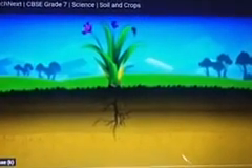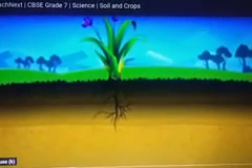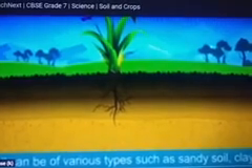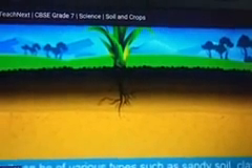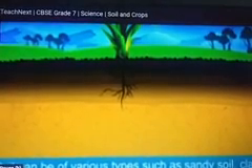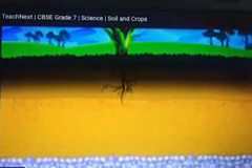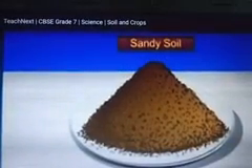Children, we are going to see that soil is not similar everywhere. So today our topic is soil and crops. Different soils have different soil particles. Some have big particles, some have small particles.